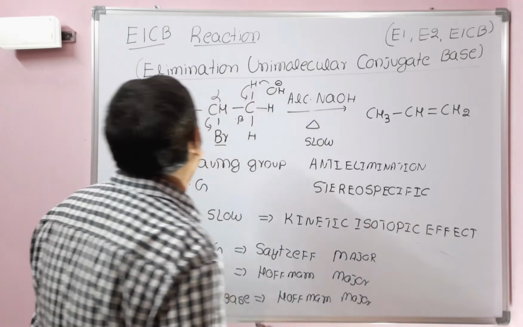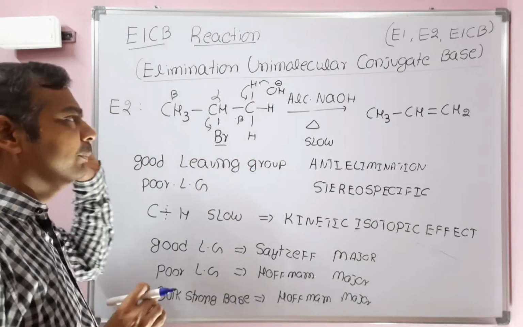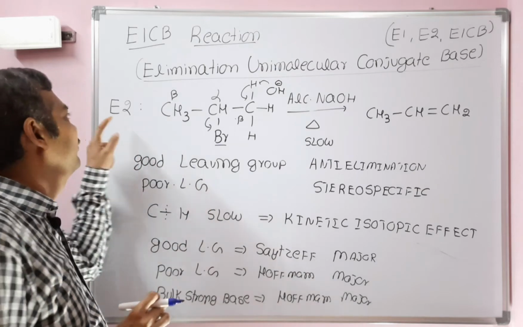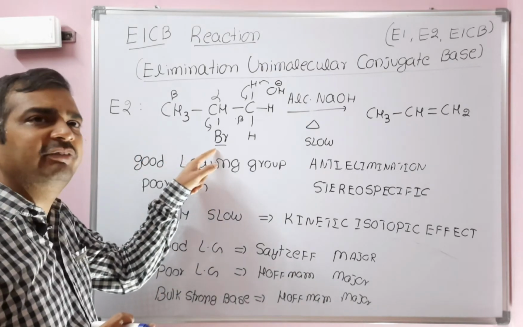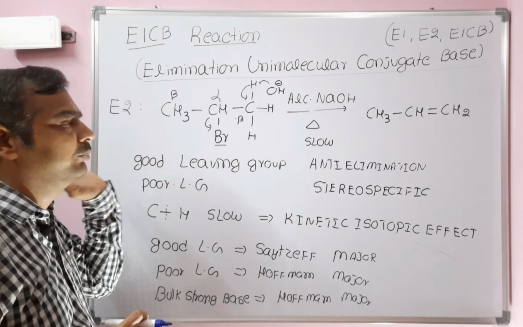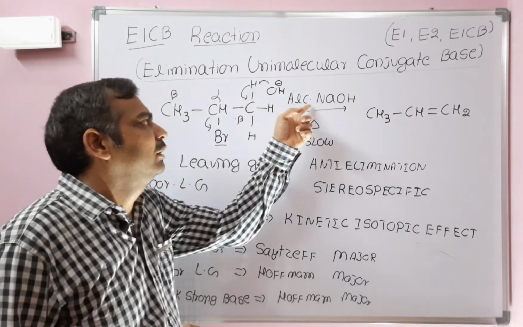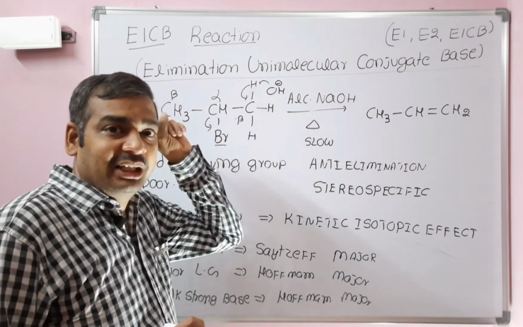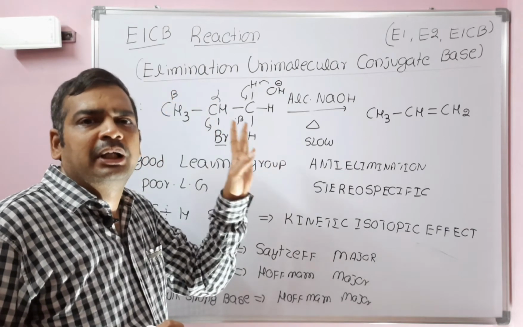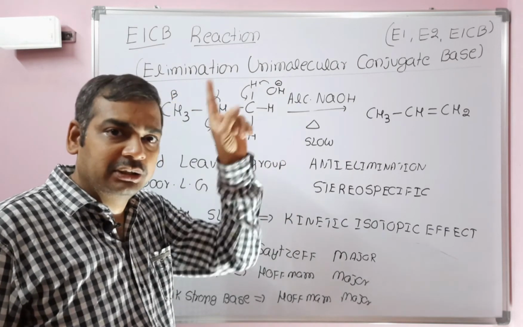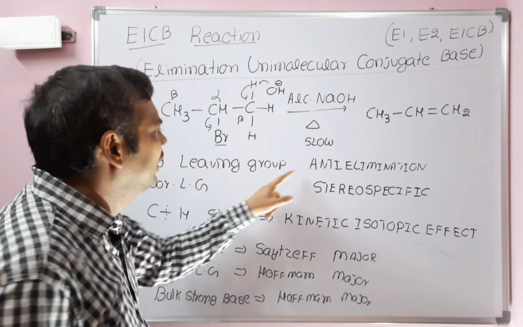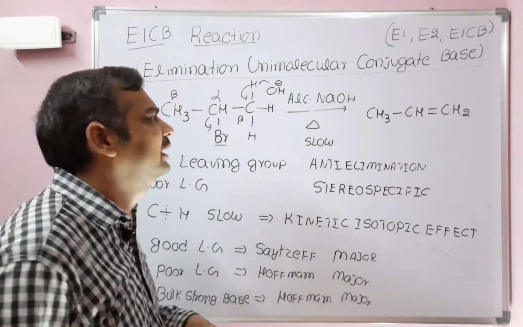Let's see the difference between E1 and E2. Only a good leaving group is required for E1. Good and poor leaving groups can be okay for E2. Weak base for E1, strong base for E2. Carbocation is formed, a planar carbocation, no syn, no anti-elimination, non-stereospecific reaction, whereas this one is anti-elimination, a stereospecific reaction.